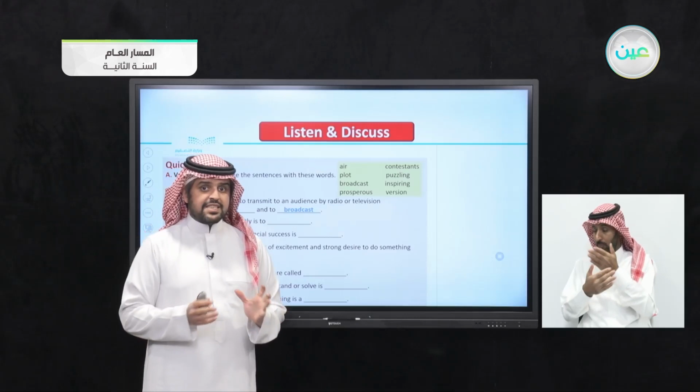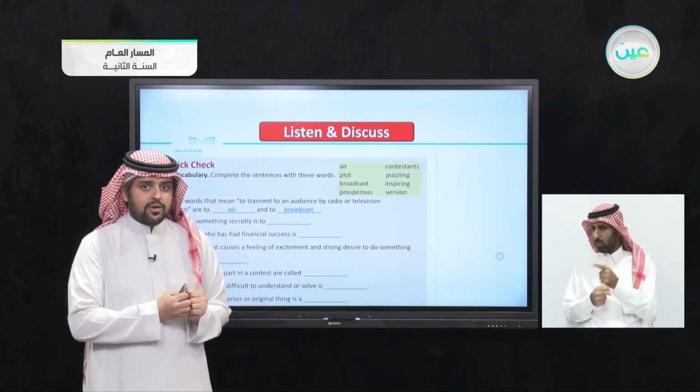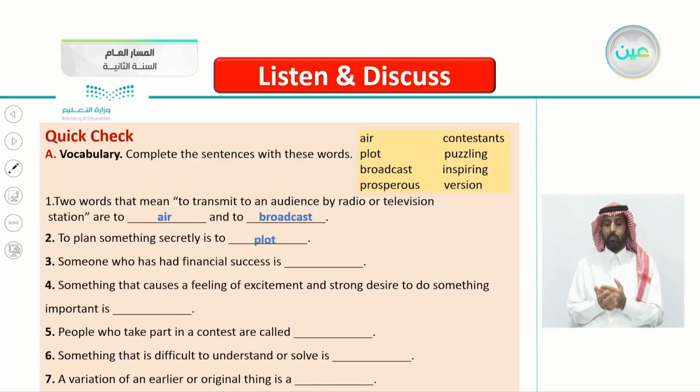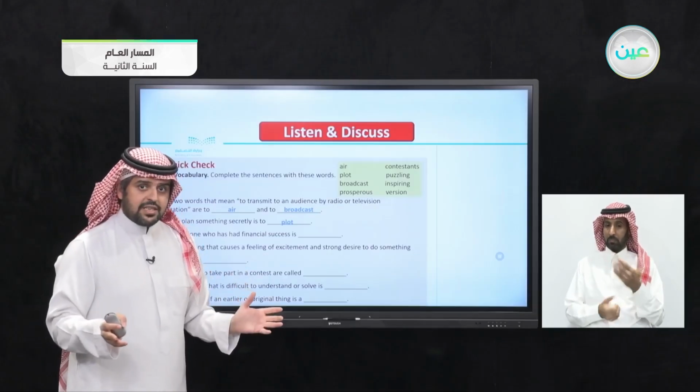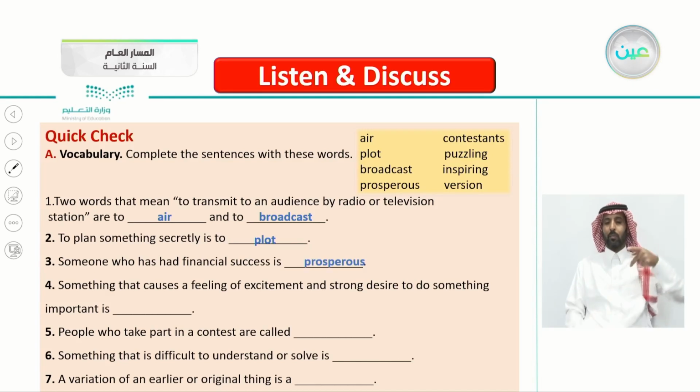To plan something secretly without anyone knowing what you're planning. What do we call it? Let's check the answer here. It's a plot. Yes, when you plan something secretly, we call it a plot. Number 3, someone who has had financial success is, when someone has had a financial success, what do we call it here? Very good, prosperous.